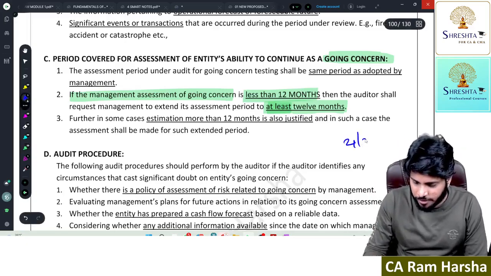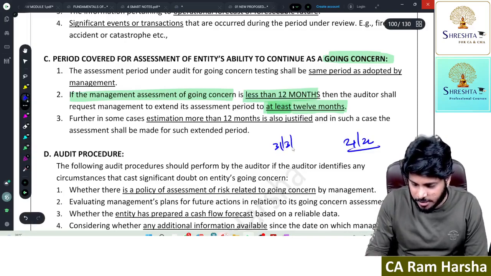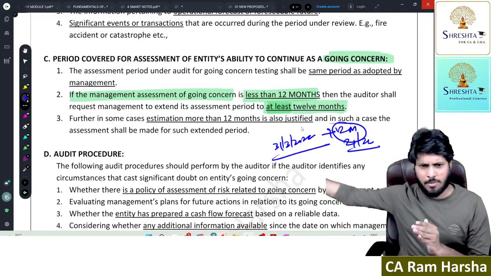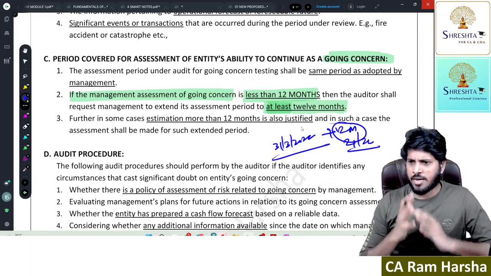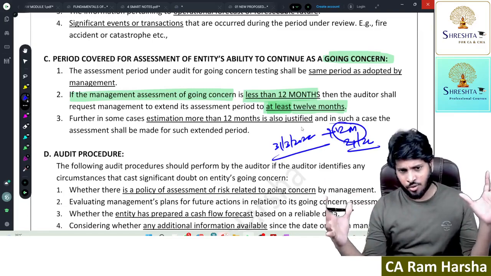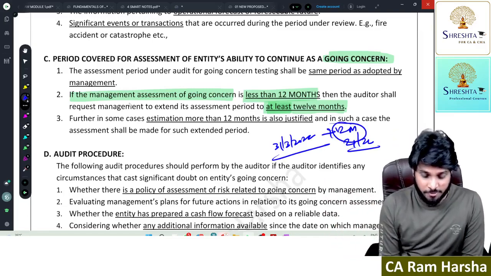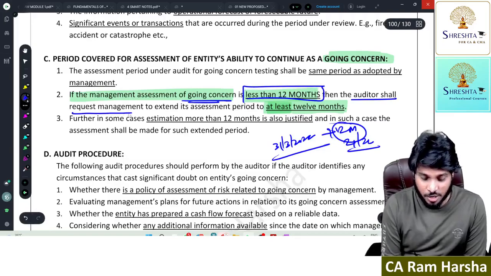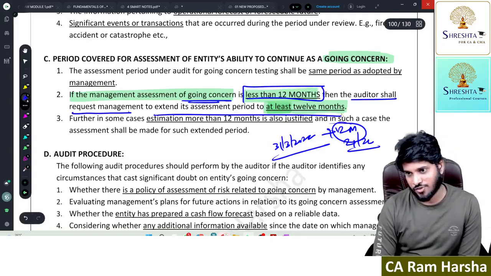Suppose I'm doing audit of 21-22. So what is the balance sheet date? 31st March 2022. From this date, minimum 12 months management do this going concern. Next 12 months, can the company properly continue? Can the company happily continue? Auditor has to check. So if management assessment of going concern is less than 12 months, then auditor shall request management to extend it for 12 months.